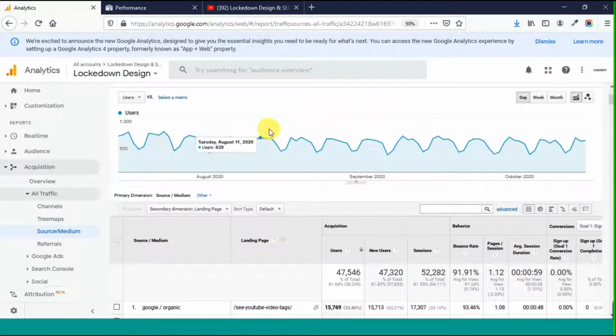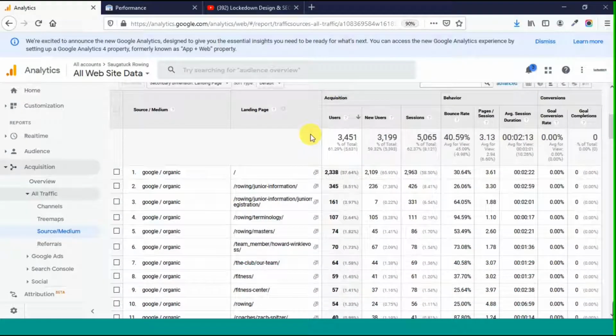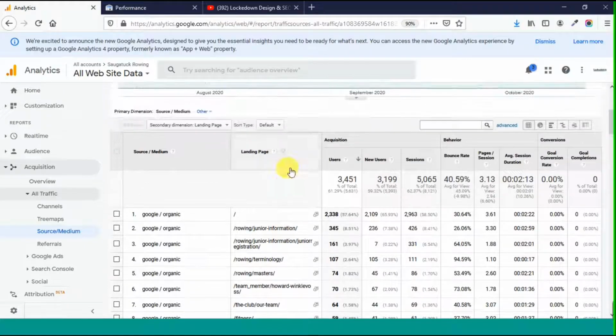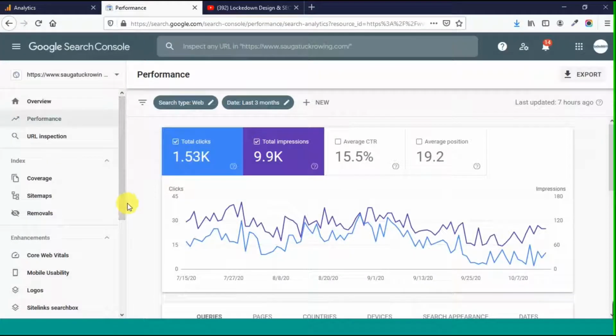Let me see if I can find one more site to take a look at here. All right, so here's a good one. This is also one that I have a case study on. They haven't really been an active client in a long time. They were a short-term client, and we did some work for them and got them ranking in local SEO, specifically in the map, for some key terms that they were trying to rank for in their local market. But this particular site, Google Analytics shows for the last 3 months that they have 3,451 clicks coming in from Google Organic, so that means regular search results. Search Console shows that they only have 1.53K, so that's a discrepancy of not quite half.